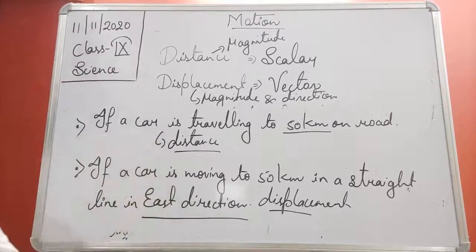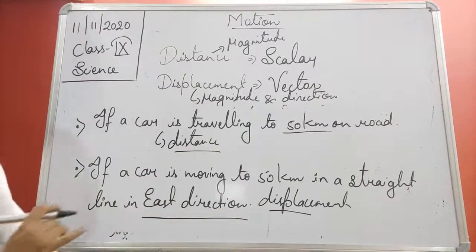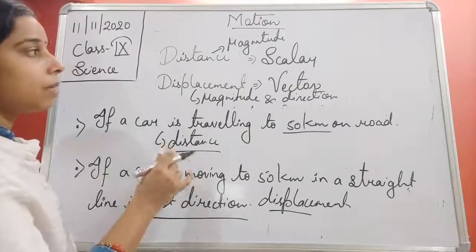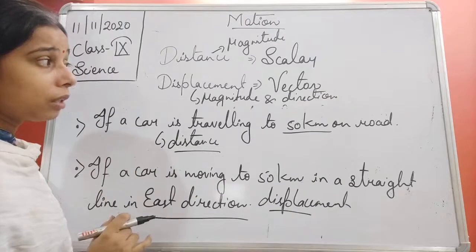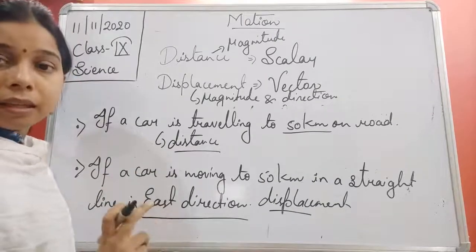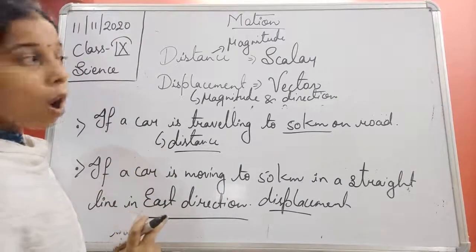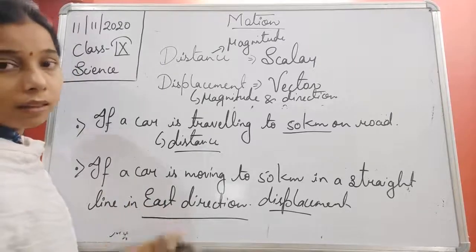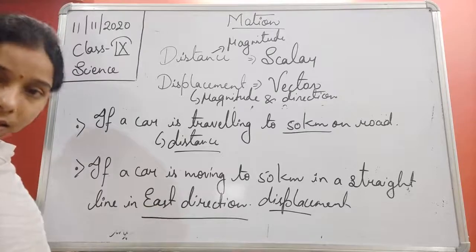Okay, so in the next class, students, we will try to understand how the displacement and distance differ from each other, and is it possible that distance can be 0 or displacement can be 0? If yes, then what is the reason behind it? Okay.